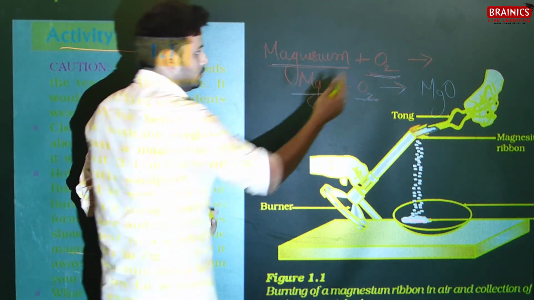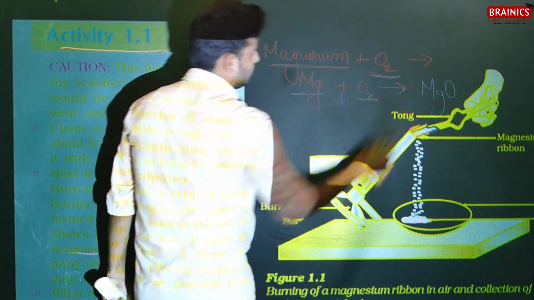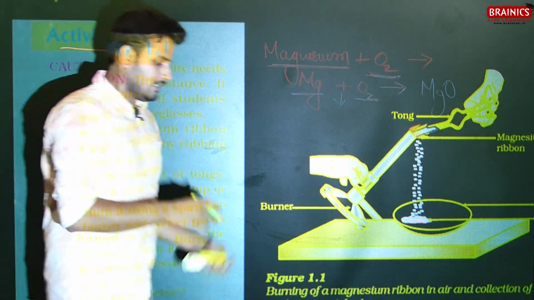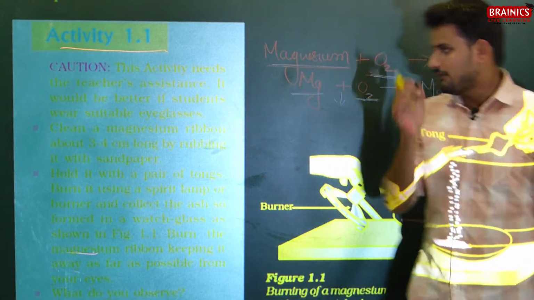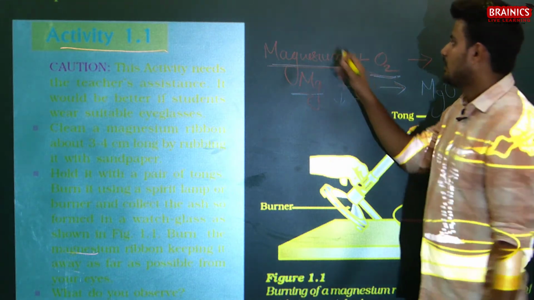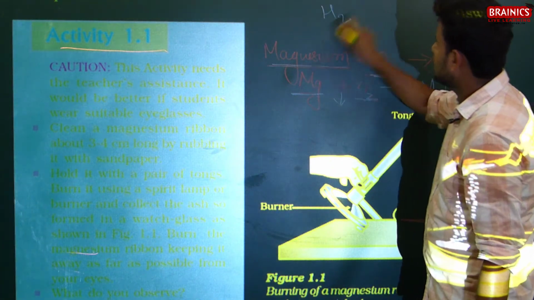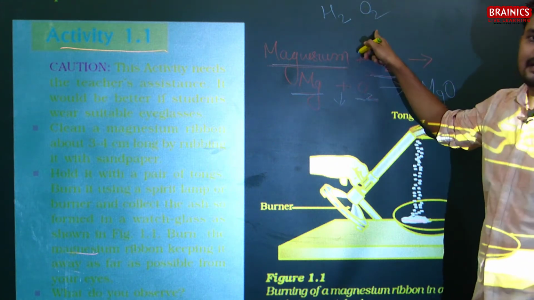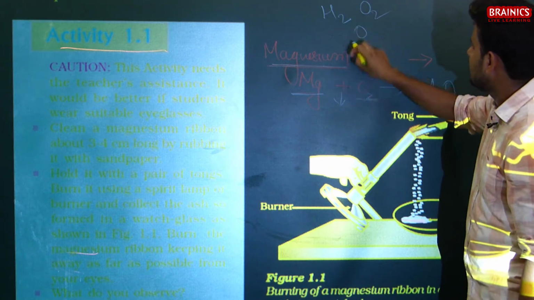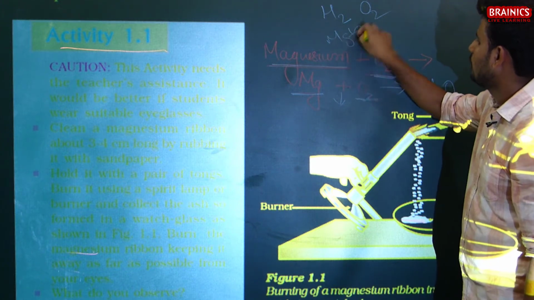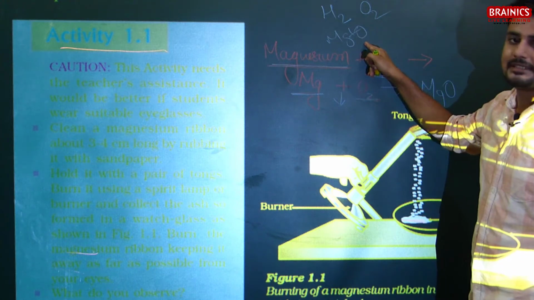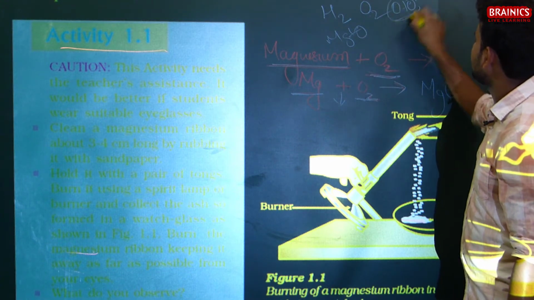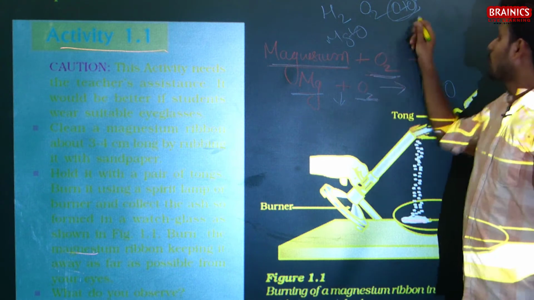And why is it O2? This is very important. Because oxygen is found in nature in a diatomic state. A few elements are found in nature in a diatomic state, like hydrogen and oxygen. You cannot say that Mg is reacting with O. No, because oxygen is present in a diatomic state, that means two atoms are always bonded together.